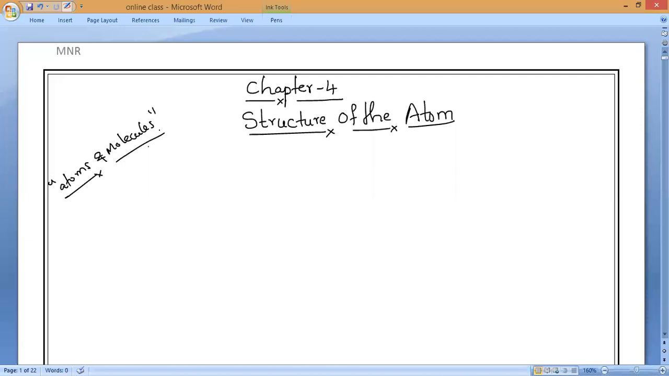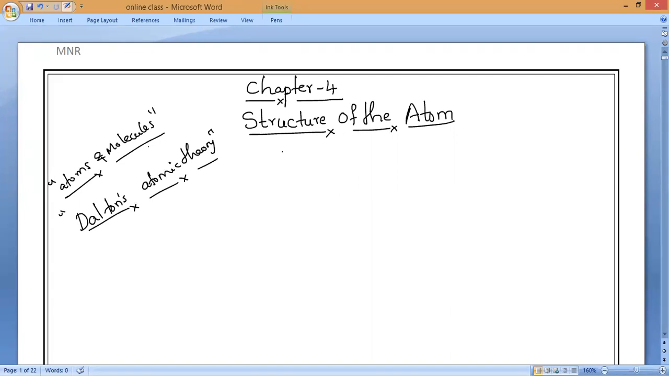theory called Dalton's atomic theory. Do you all remember, everyone? Yes, sir. So we'll begin with that only now also. So you might have noticed, atoms and molecules. We have studied what is Dalton's atomic theory, and he has given around 5 points about what is an atom and how the atoms behave, what is the nature of the atoms.